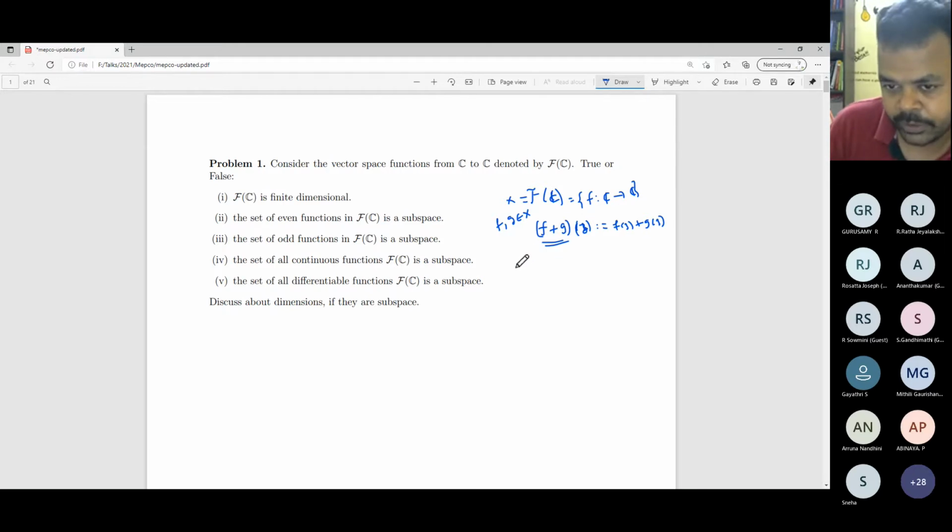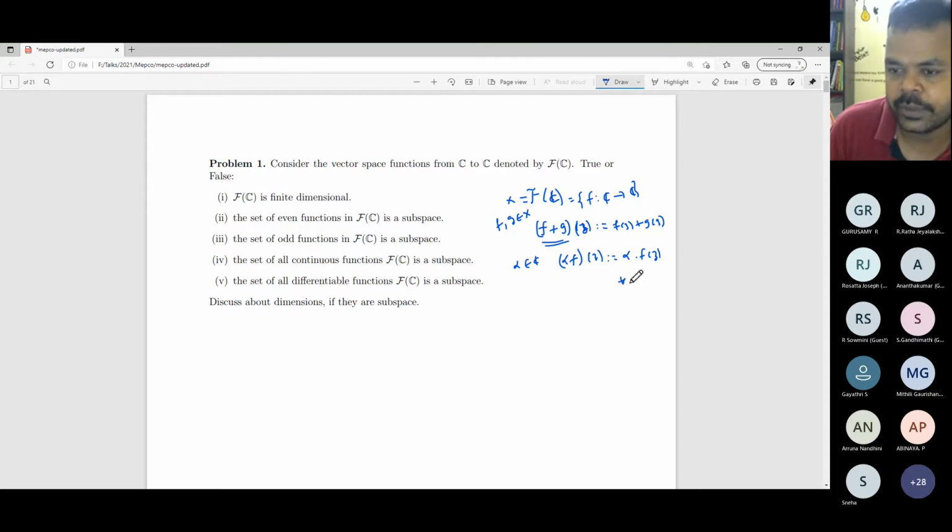And for scalar multiplication, you take any complex scalar alpha. Then I will take alpha f. This is the symbol for the scalar multiplication. It is defined as follows: compute the value of the function f at the point z, at each point z, and just multiply that by the scalar alpha.